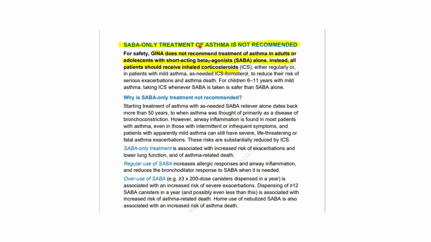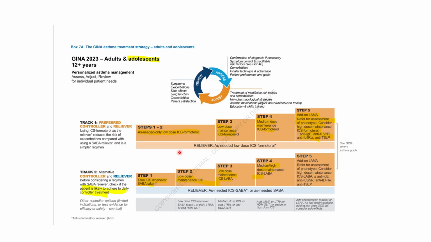So, SABA-only treatment was used like 50 years ago. It's not written here, I read it somewhere in the book. So, GINA does not recommend treating asthma with SABA only. Why? It's also not written here because I think I deleted the picture by mistake. Because it will increase the frequency of the exacerbations.